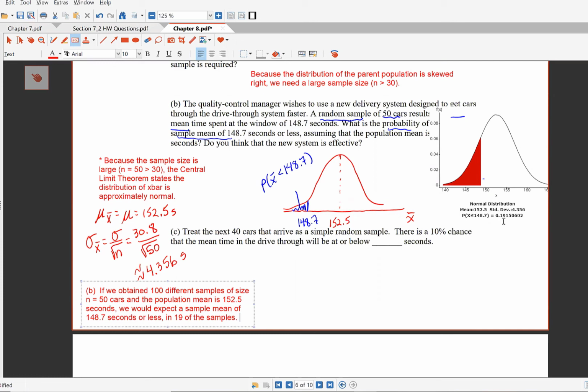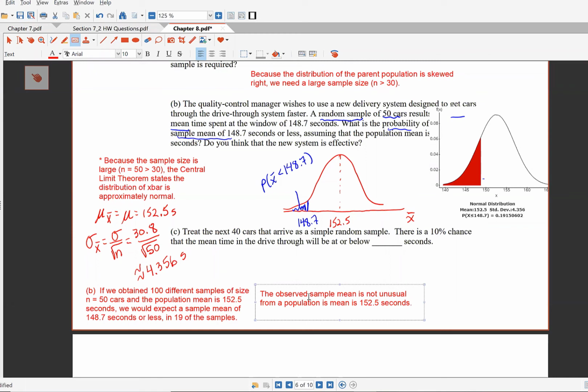You see that? Okay. So the observed sample mean is not unusual from a population whose mean is 152.5 seconds.